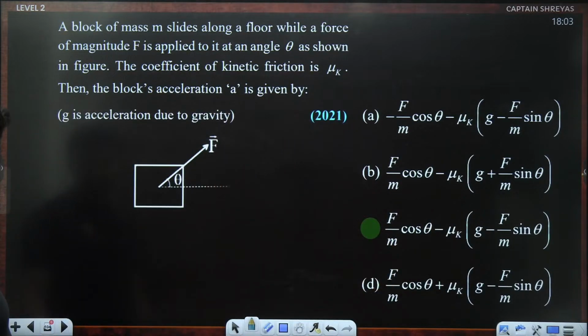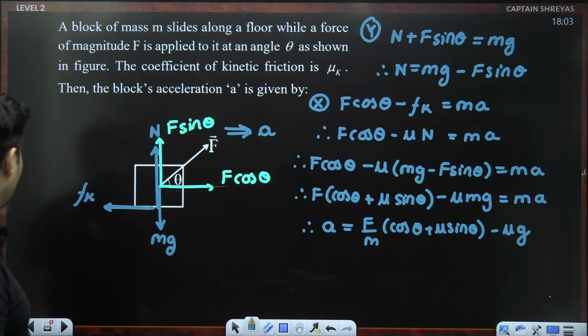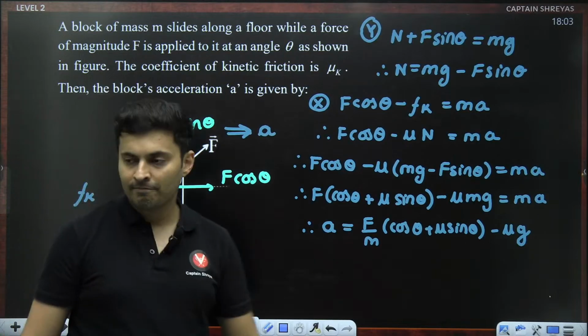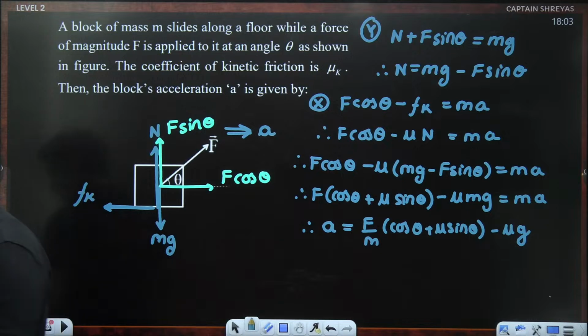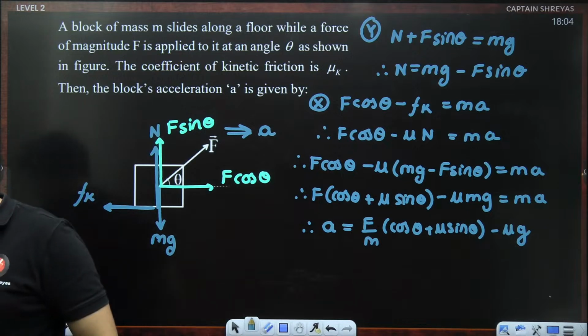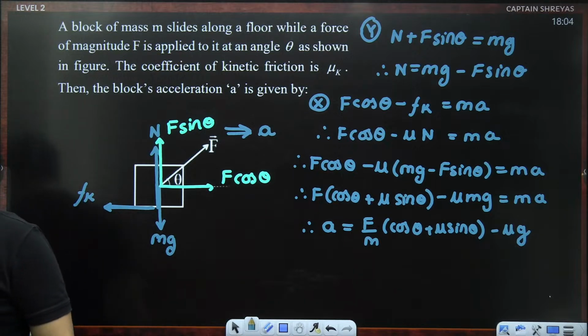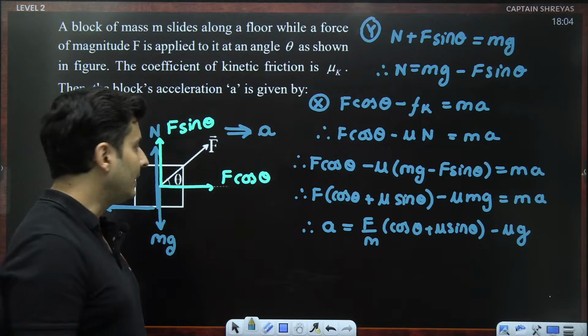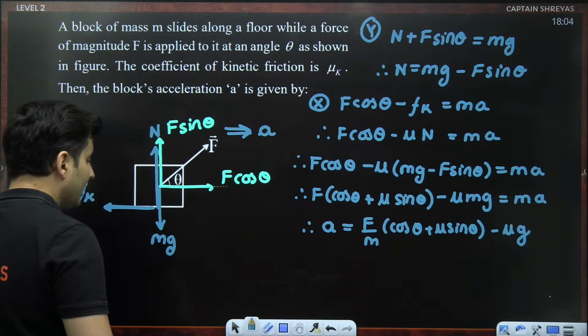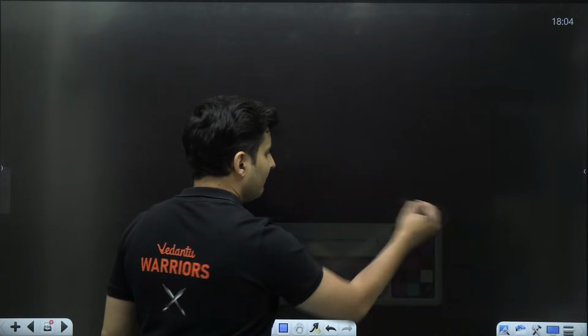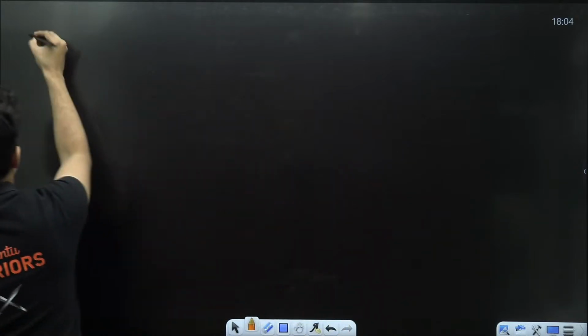F by m cos theta minus mu k g minus F by m sin theta. One and the same thing. Got it? Understood? Clear? Very good. Proud of all of you if you got the answer correctly. Very nice. Excellent. There is this one interesting question which I have seen, which comes in many books also.